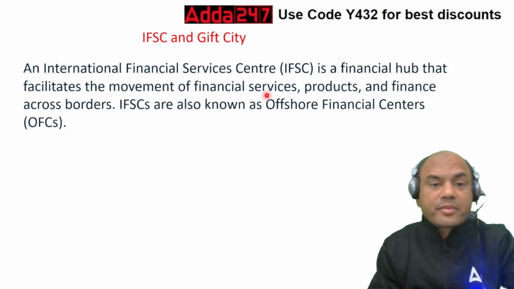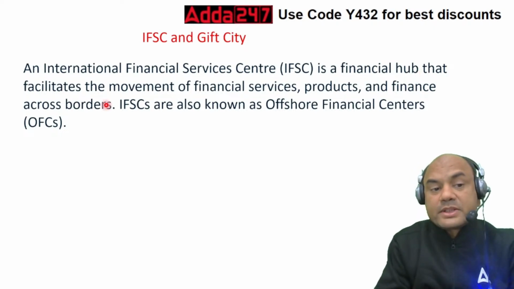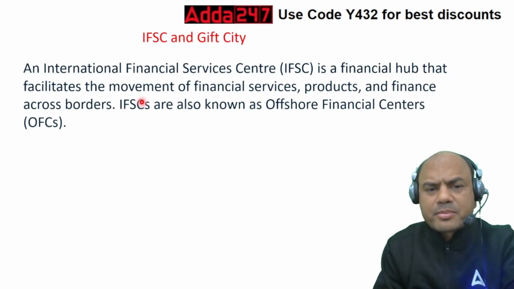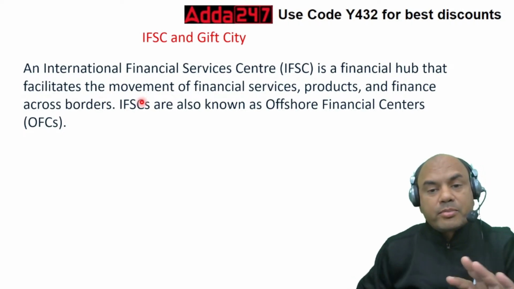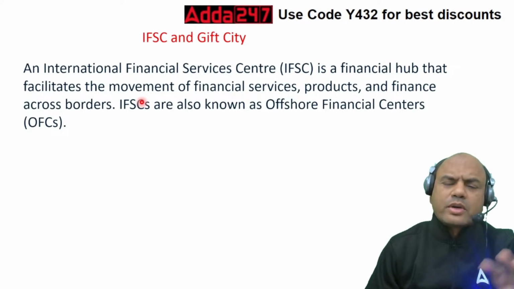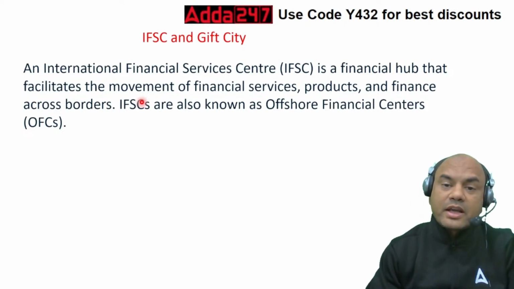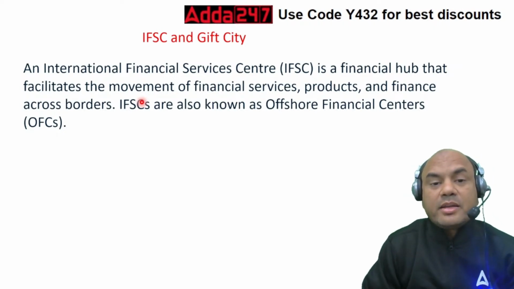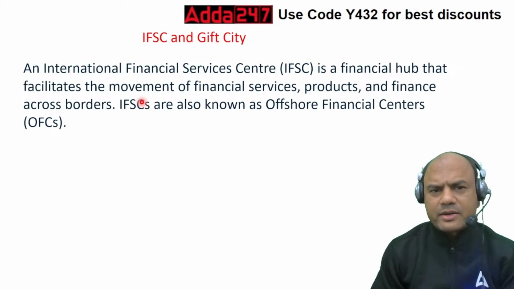Okay? An IFSC or International Financial Services Center is a financial hub that facilitates the movement of financial services, products and finance across borders. See, this is the main purpose of IFSC. Across borders, there should be a free flow of money. Why is USA so great now? Having huge money. Why is USA having huge money? Because the funds can flow in USA across borders freely. In our country also we have this, but that is in balance of trade. In balance of payment, funds still can't flow that much. We have only $250,000, right?